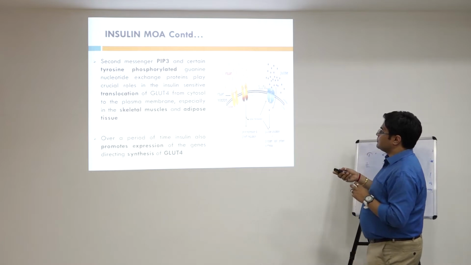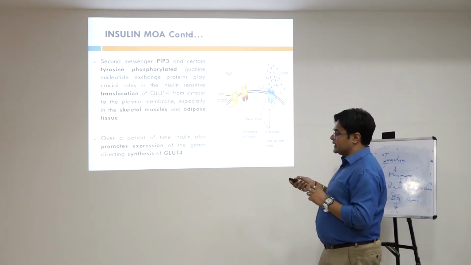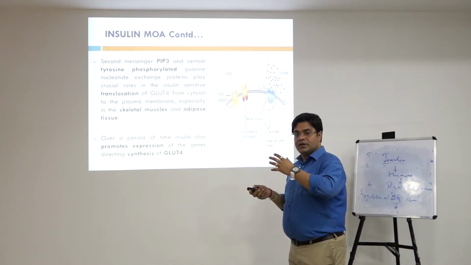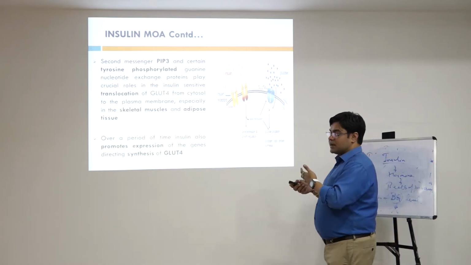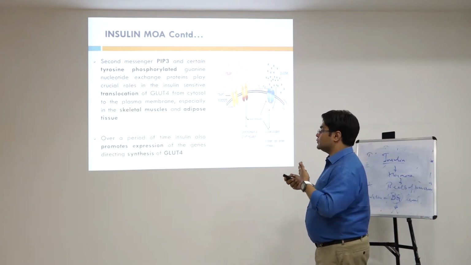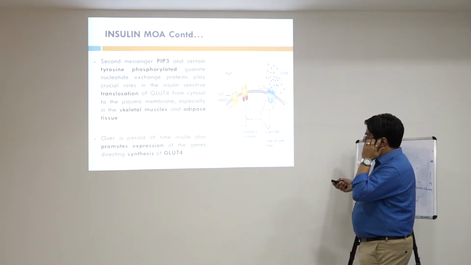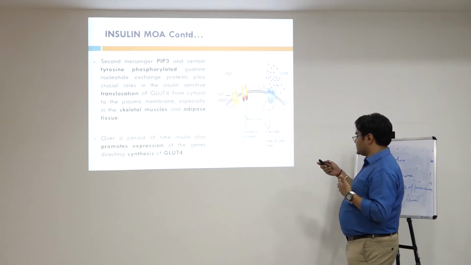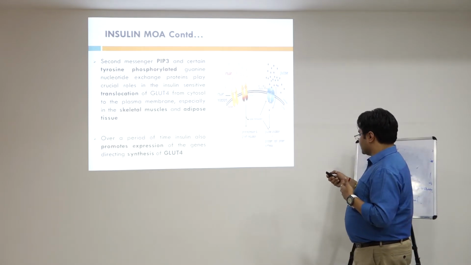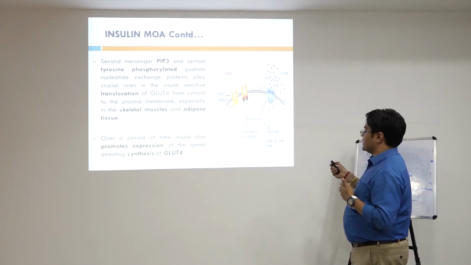Then there are certain messengers like tyrosine phosphorylated ones. Binding of insulin to the insulin receptor causes phosphorylation of the receptor, as a result of which the insulin receptor substrate gets attached and it causes glucose translocation.